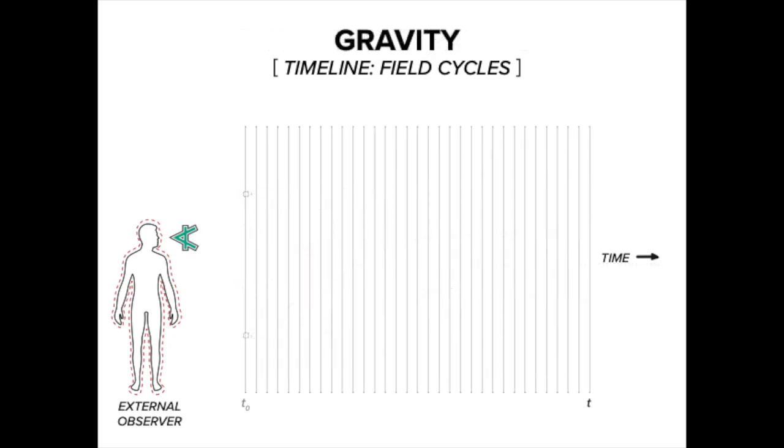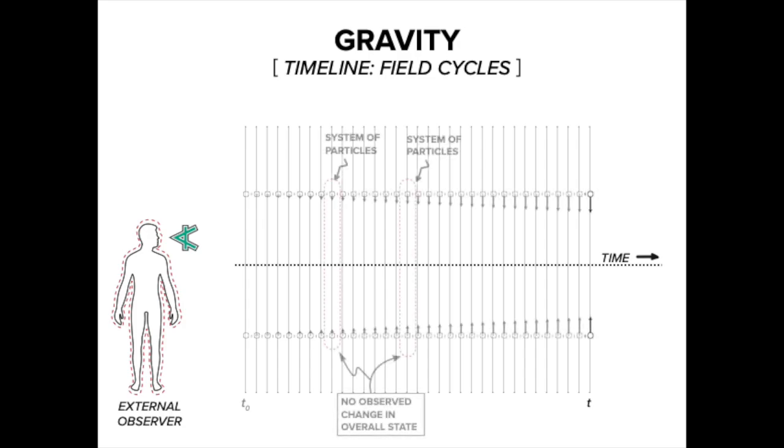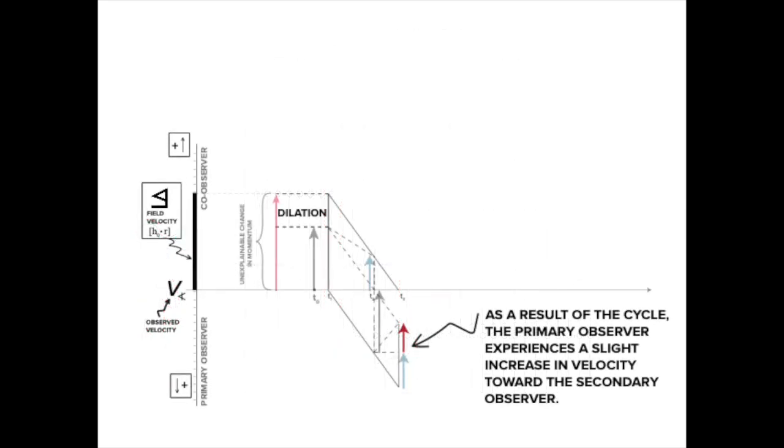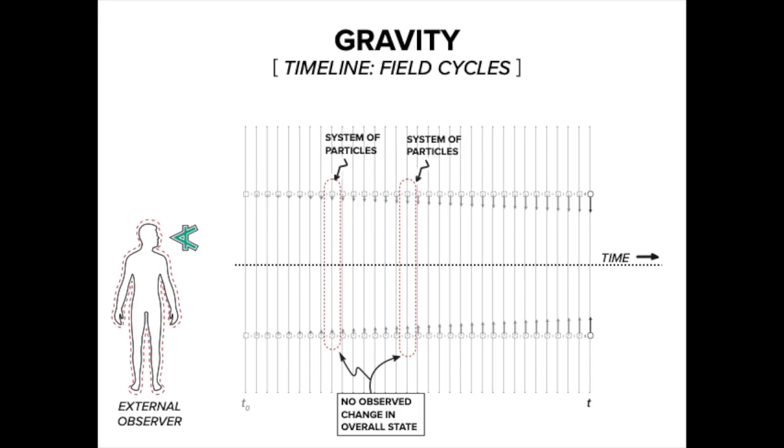Now let's construct a timeline to record the cycles between two particles in the gravitational regime. Initially, we can view the system at the time t0. Instantaneously, reality is fractured. Reality is rebuilt. As cycles progress, we can see that each cycle produces a small velocity inward. Humans can only observe aggregations of field cycles. We observe particles continually gaining a discrete amount of velocity. The aggregation of these field cycles is what we call acceleration in a gravitational field.